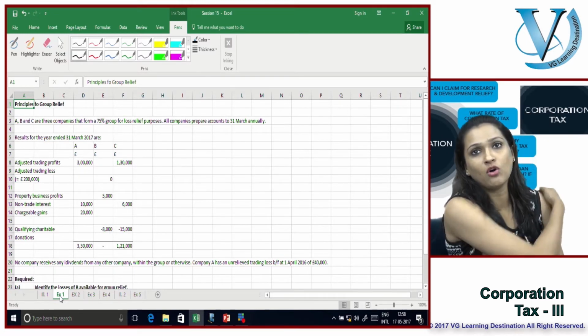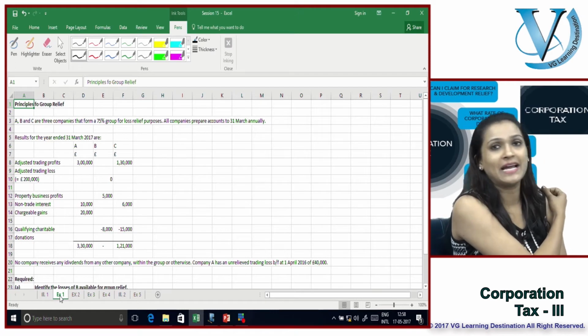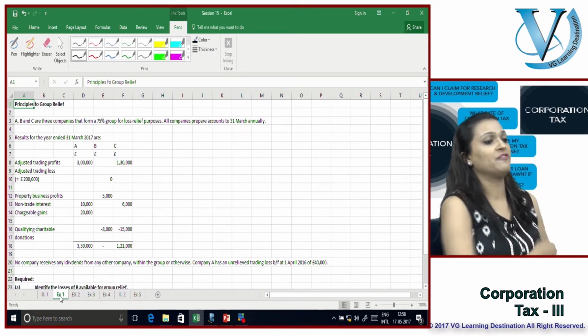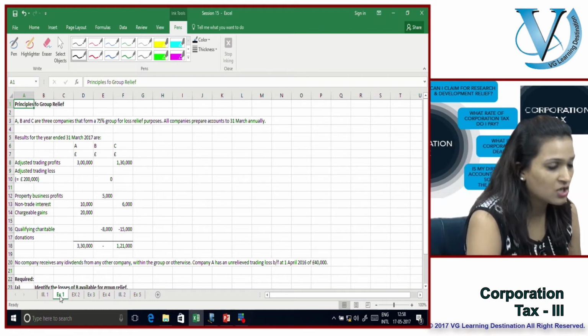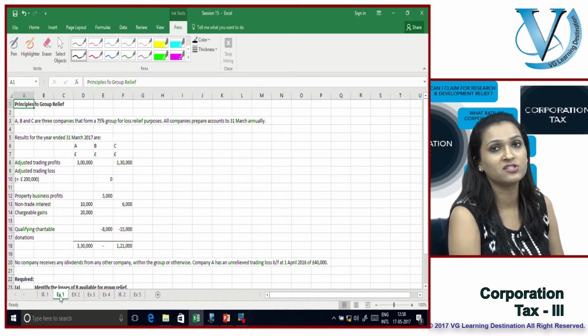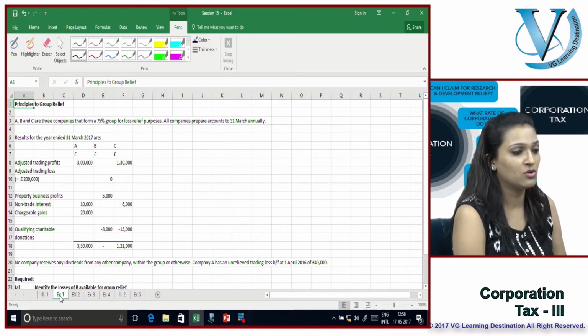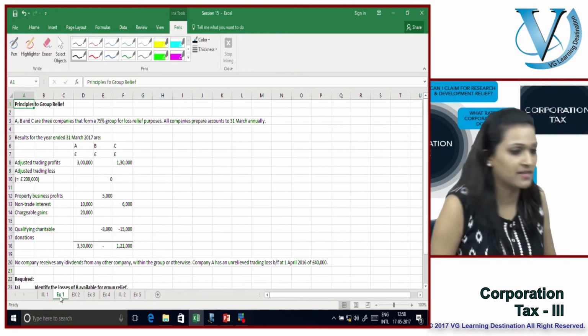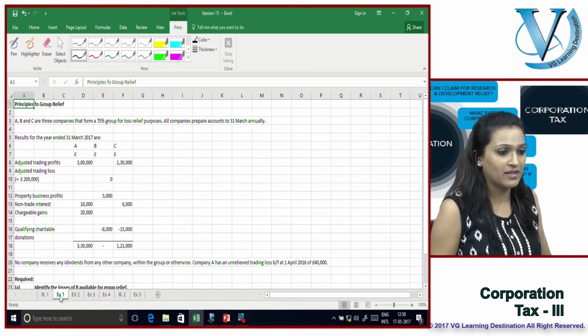B has made a loss of £200,000. C has made a profit of £130,000. Property business profits, non-trade interest, chargeable gains and qualifying charitable donations are also given. No company receives any dividends from any other company within the group or otherwise.